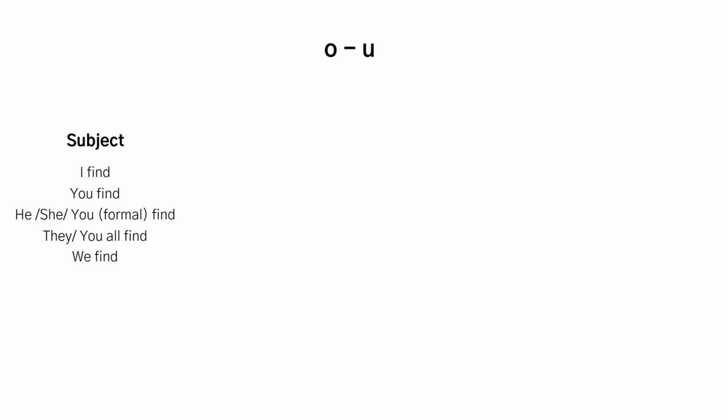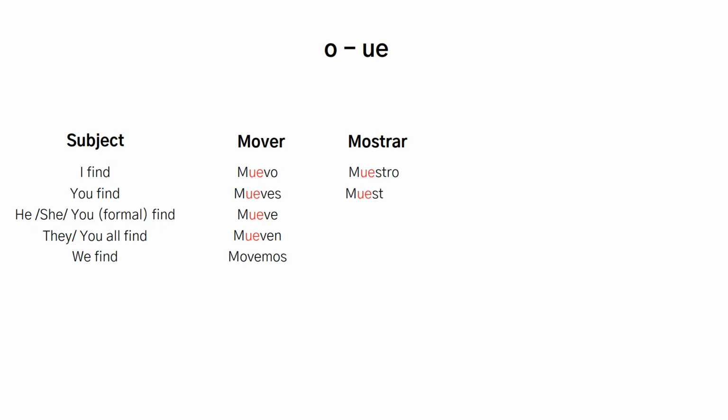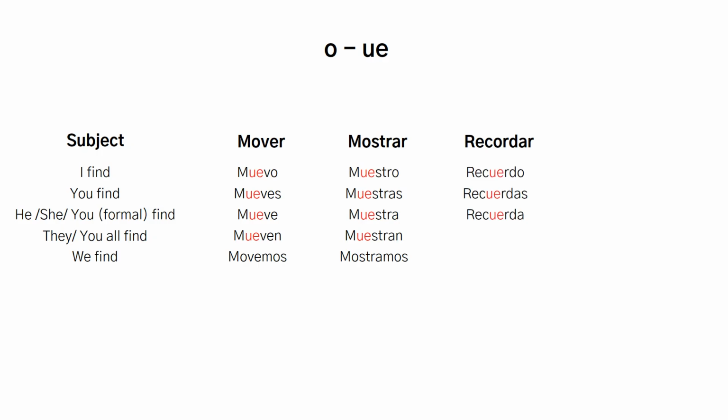Let me show you how these four verbs connect to a massive family of O to UE stem changers. Costar means to cost. Cuesta, not costa. Mover means to move something. Muevo, mueves, mueve, movemos, mueven. Mostrar means to show. Muestro, muestras, muestra, mostramos, muestran. Everyone follows the pattern. Recordar means to remember. Recuerdo, recuerdas, recuerda, recordamos, recuerdan.